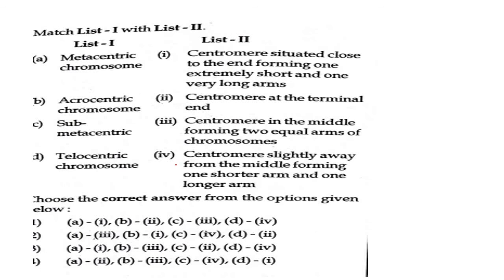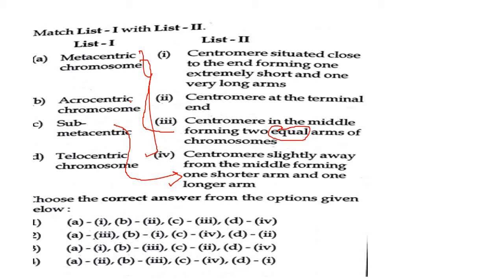Next question, this is a match the column for types of chromosomes and the explanations. So for the metacentric chromosomes, the centromere will be in the middle, forming two equal arms. While in submetacentric, we have the centromere situated slightly away from the middle. That's why it's known as submetacentric.